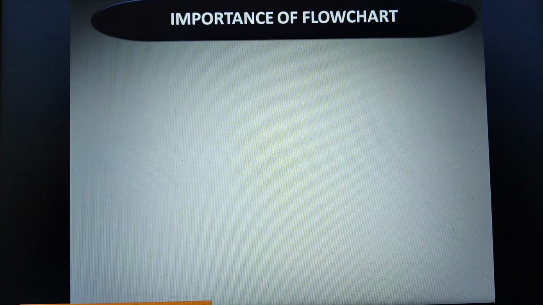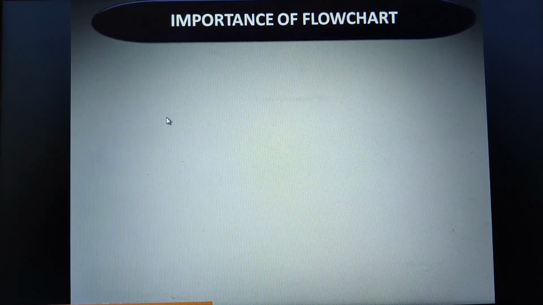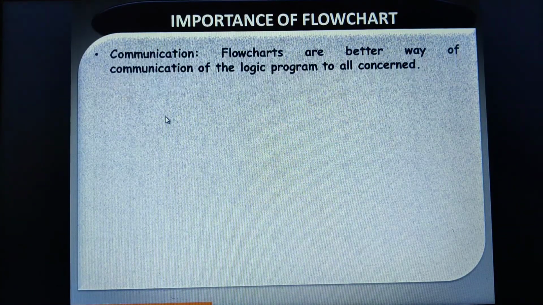So the first flowchart we need to discuss — but before going to the flowchart, let us come to know the importance of the flowchart. So why do we need to study the flowchart? The first one is that it provides a better way of communication.